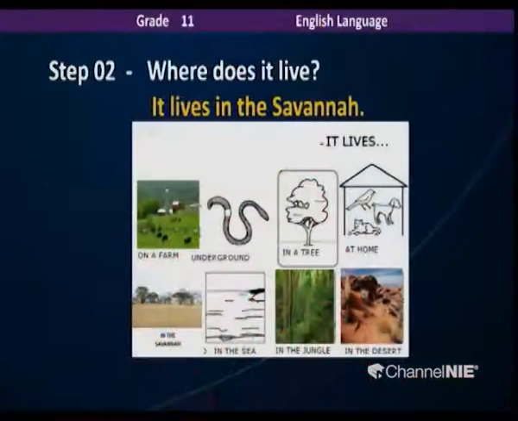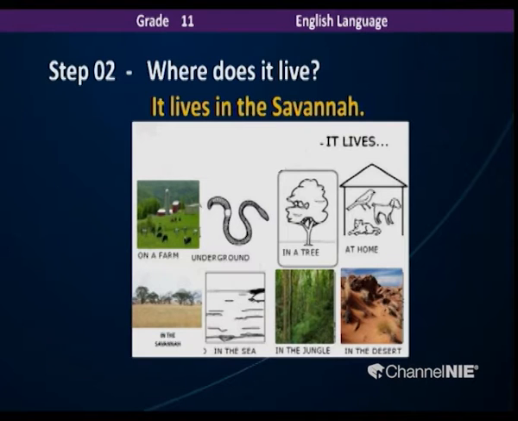So next we are going to learn how to describe the place where these animals live. As you can see on the screen, I have given you the example sentence already. It lives in the savannah. Savannah means a land with beautiful lakes and a lot of trees. If our kids have watched The Lion King, they would probably know this word savannah.